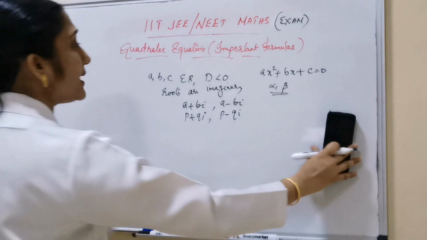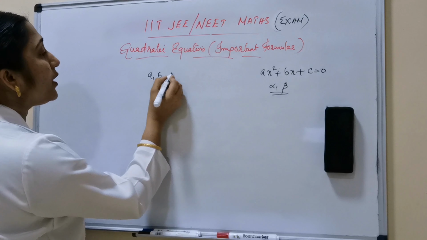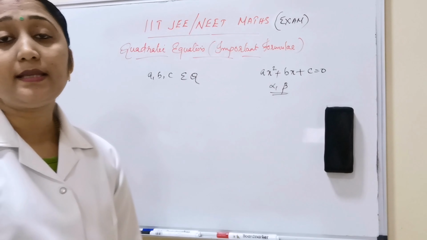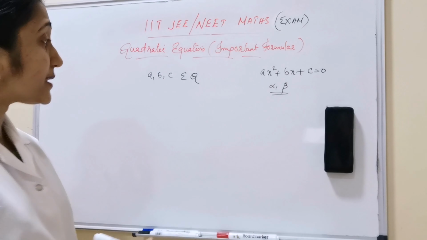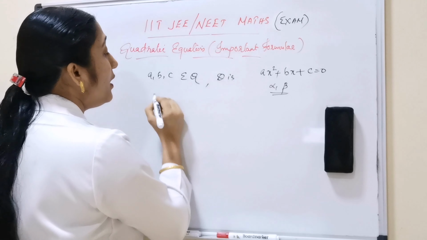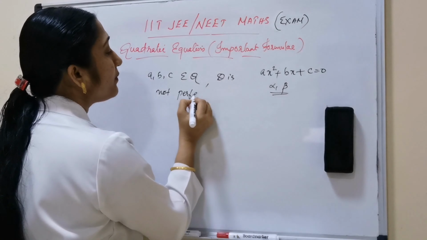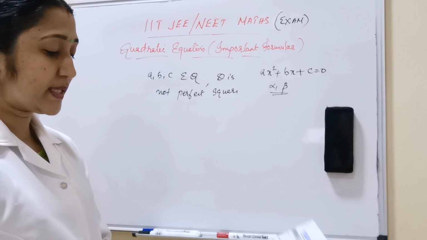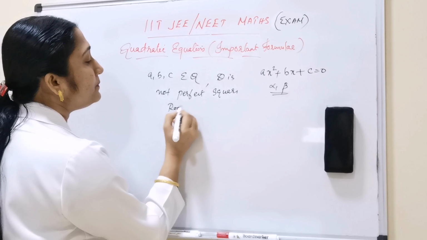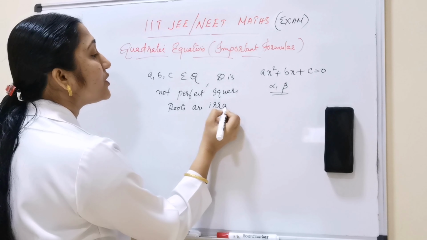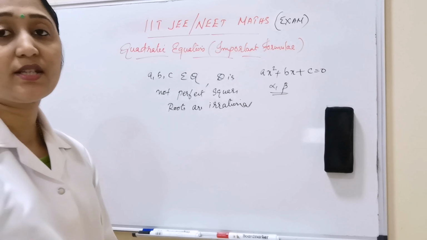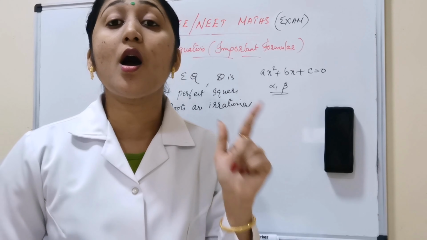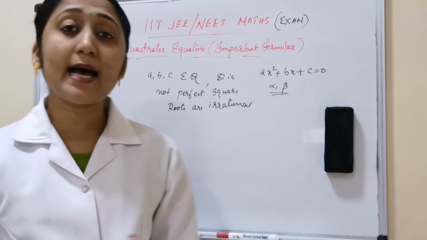Okay. Next, a, b, c are rational numbers and D is not a perfect square. Then the roots are irrational. So the condition is this: a, b, c are elements of Q and D is not a perfect square, then the roots are irrational.